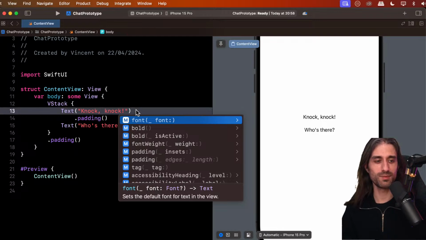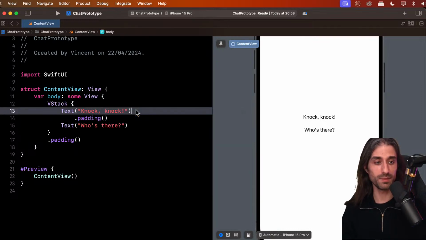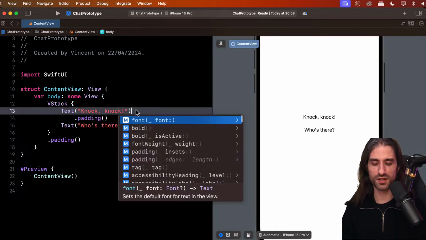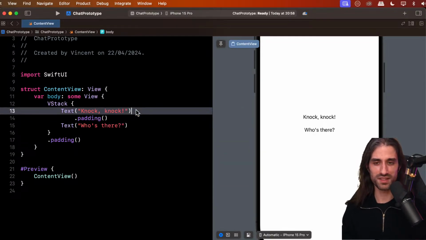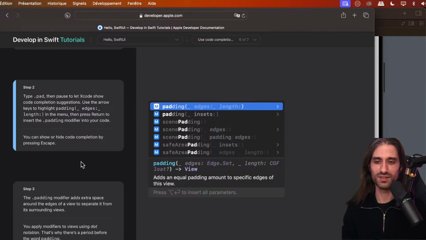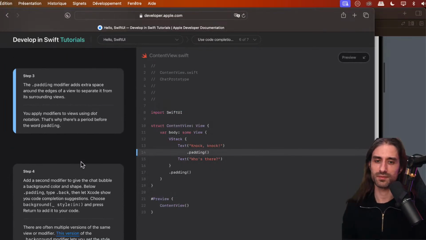You're used to using escape to exit something, but not to open it. But actually to open or close code completion in Xcode, you use escape, which kind of makes sense in a way because it's quite easy to hit. The key is quite large on the keyboard, so it makes sense, but it can be surprising when you are not aware of it. It's a good thing that they mentioned it.